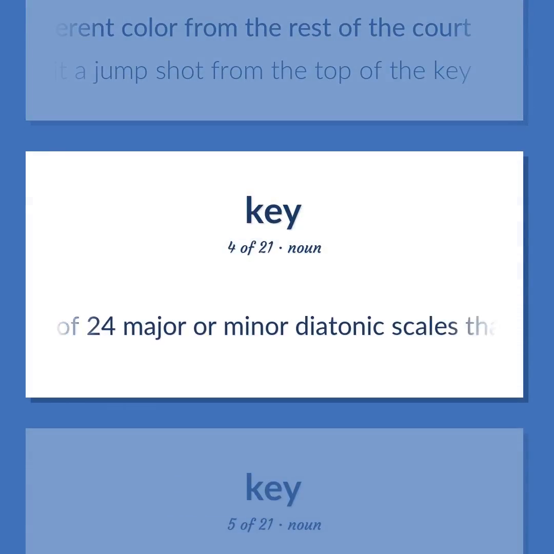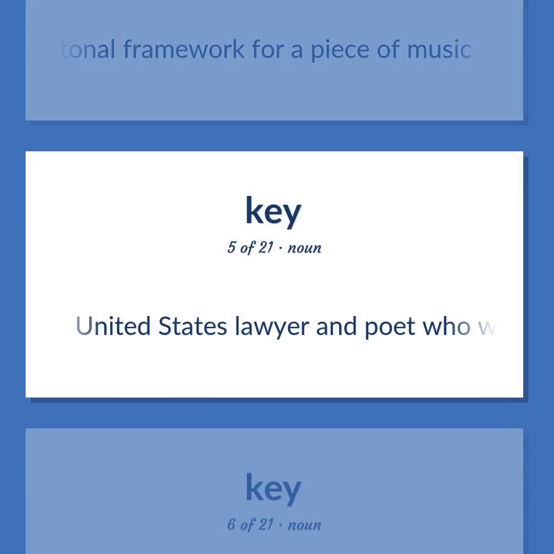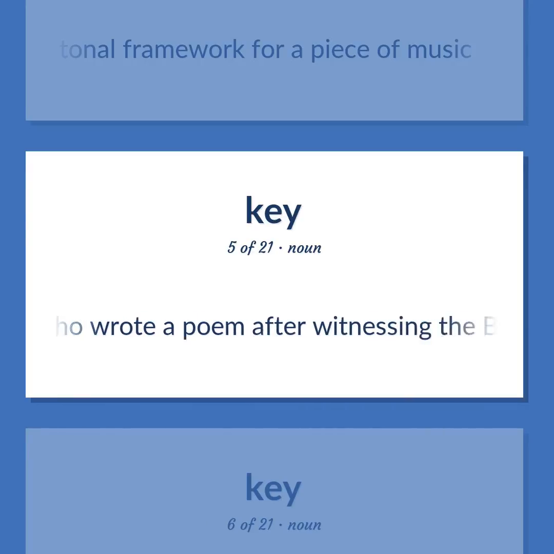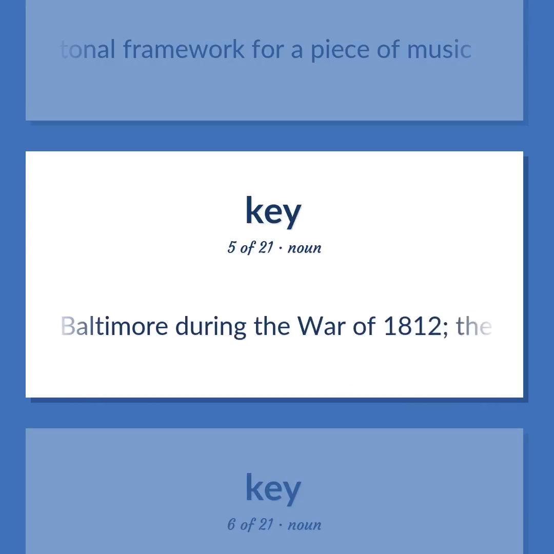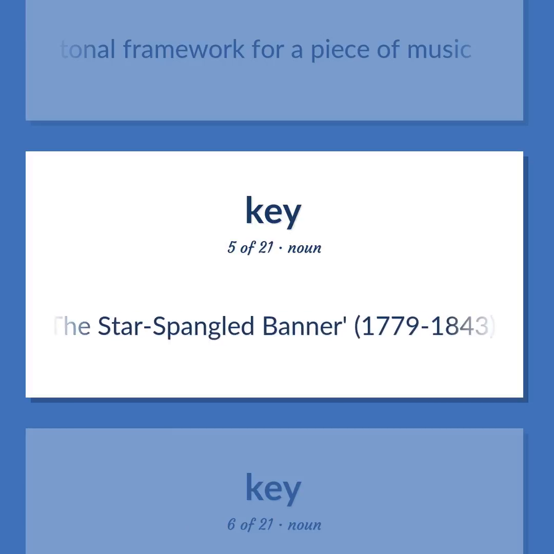Any of 24 major or minor diatonic scales that provide the tonal framework for a piece of music. United States lawyer and poet who wrote a poem after witnessing the British attack on Baltimore during the War of 1812. The poem was later set to music and entitled The Star-Spangled Banner, 1779–1843.